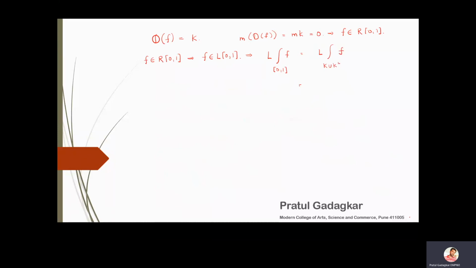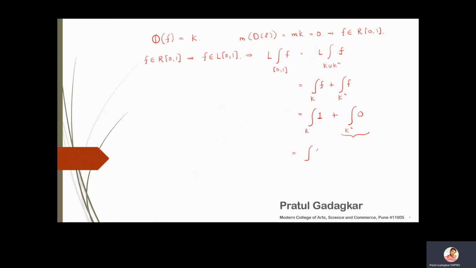Since the sets are disjoint, I can separate this as the integral of f over K plus the integral of f over K complement. The value of the function on K is 1, and on K complement it is 0, so the second component goes away because it is the integration of 0.